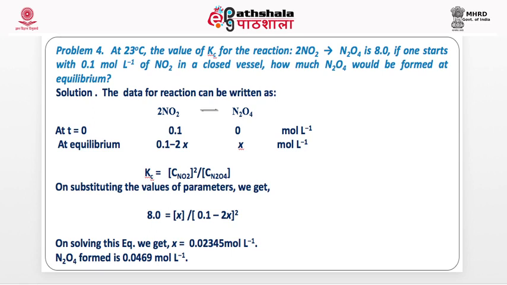Now an example, at this temperature, the value of Kc for the reaction is this. If one starts with this much of NO2 in a closed vessel, how much N2O4 would be formed? This is the reaction, 2 NO2 giving N2O4. Starting concentration is this. Remember, in the beginning, at time equal to 0, when the reaction has just started, no reaction has occurred, 100% of this is present, this has not been formed, so this is 0.